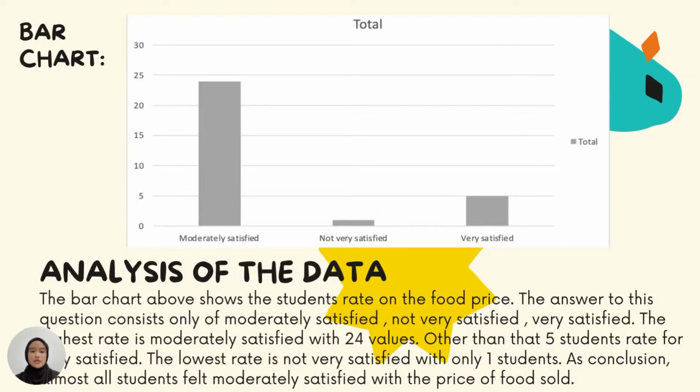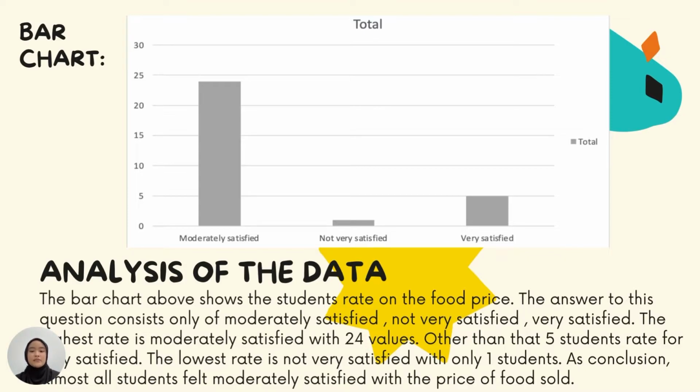Next is the bar chart. So the bar chart above shows the students' rate on the food price. The answer to the question consists only of moderately satisfied, not very satisfied, and very satisfied. The highest rate is moderately satisfied with 24 values.